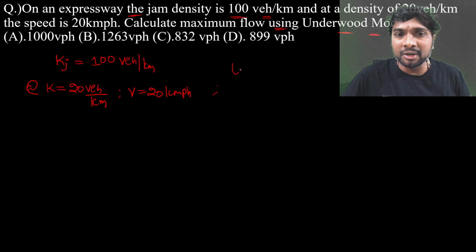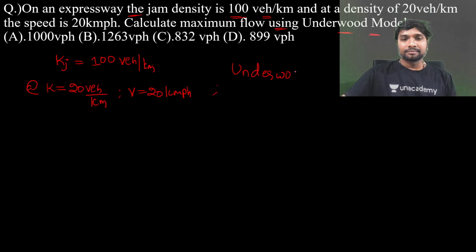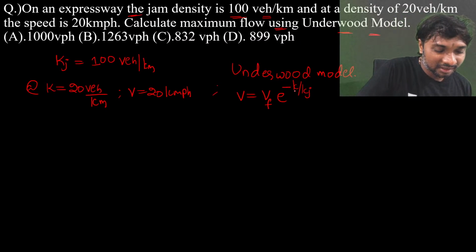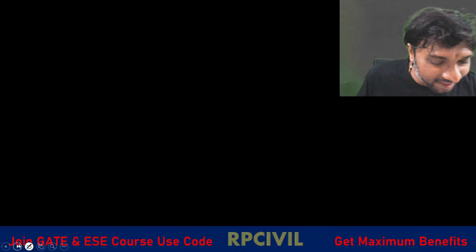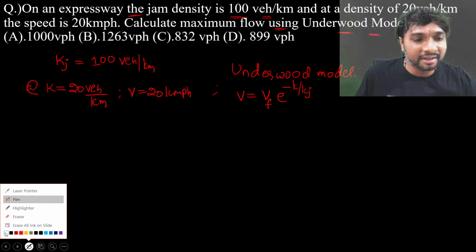What is that Underwood model, you can say? Underwood model is V equal to Vf into e power minus k by kj. Is it not slightly critical, all of you? Yes, it is obviously slightly critical, right?